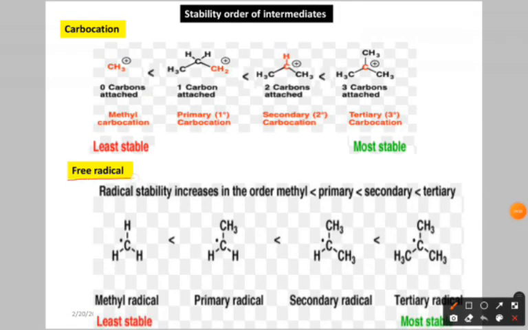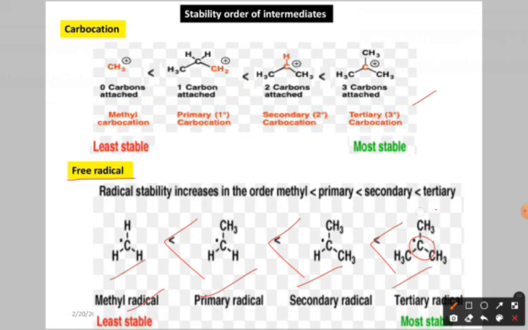Now in the case of free radicals, we have the methyl free radical, primary, secondary and tertiary free radical. Same as the carbocation, the tertiary free radical is the most stable, then secondary, then primary, and the least stable is the methyl free radical. Again why? Because we have only one unpaired electron, so again it is electron deficient.